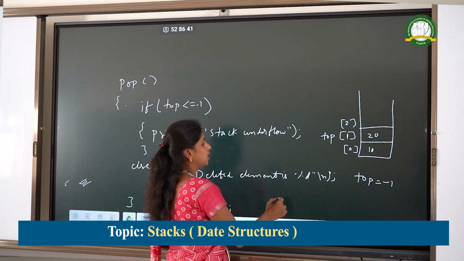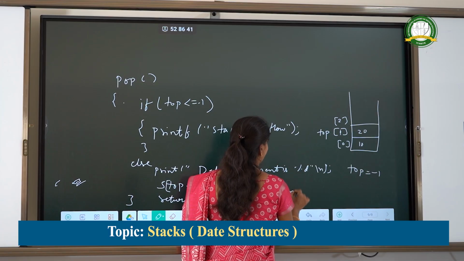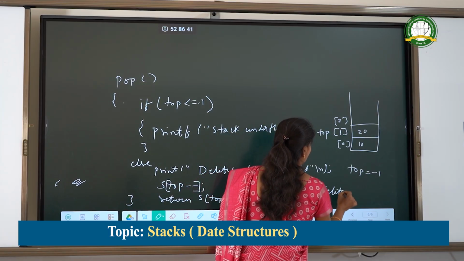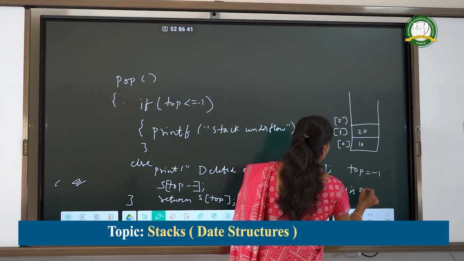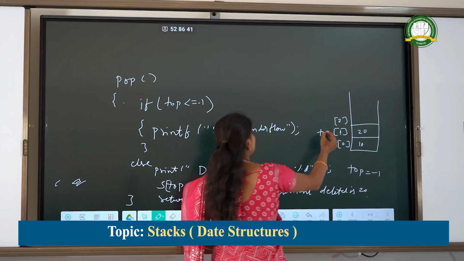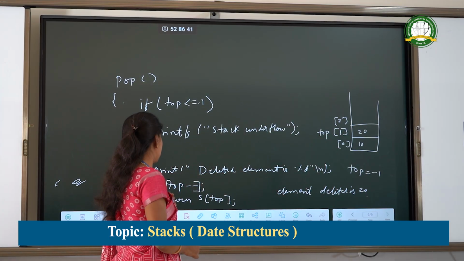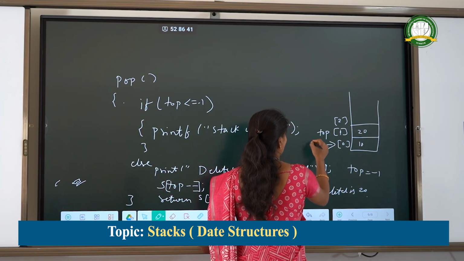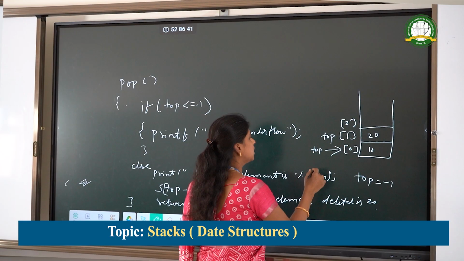It will print the element deleted is 20. Okay. Then we will decrement the top by 1, that is top minus minus. Now the top will point to the 0th location. Okay. This will be returned.